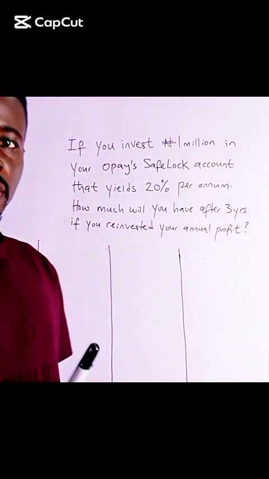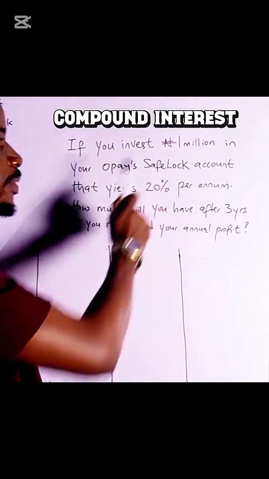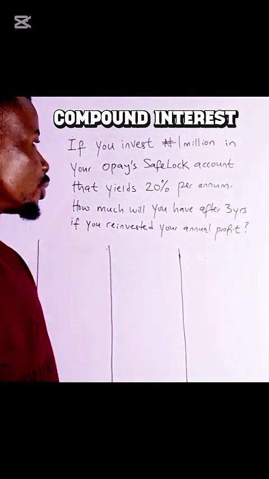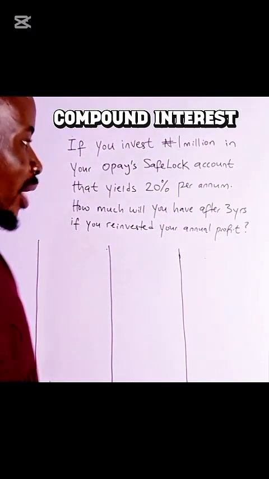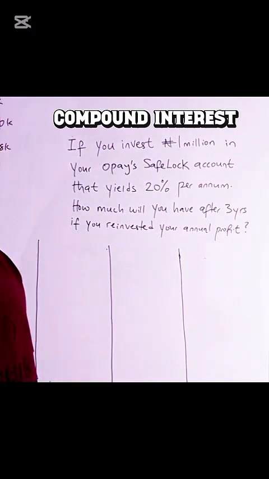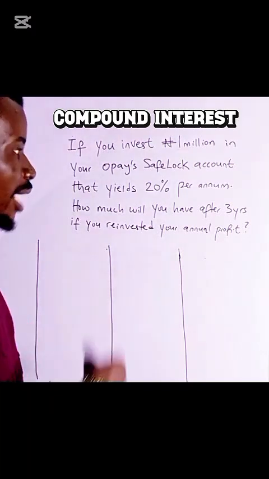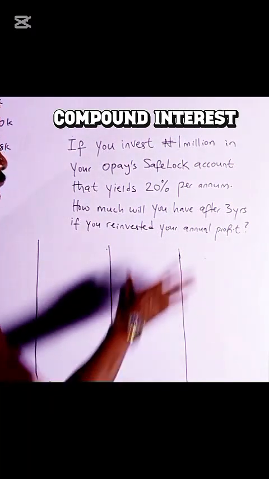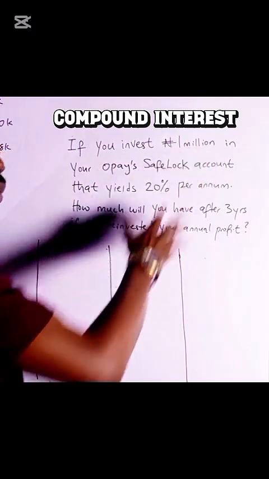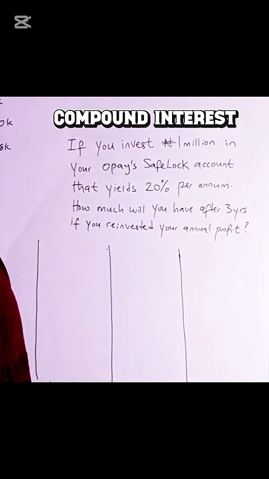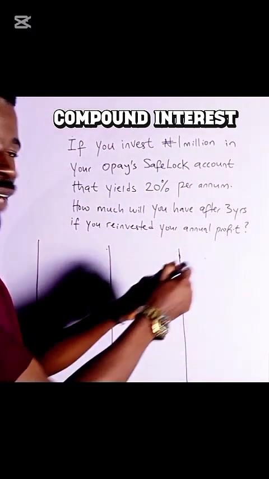So if you invest ₦1,000,000 in your OPay SafeLock account and it has a rate yield of 20% per annum, you're asked, how much will you have after 3 years if you reinvest the annual profit? So we're talking about how much your ₦1,000,000 will compound after 3 years if you lock it up in your OPay account at 20% per annum.